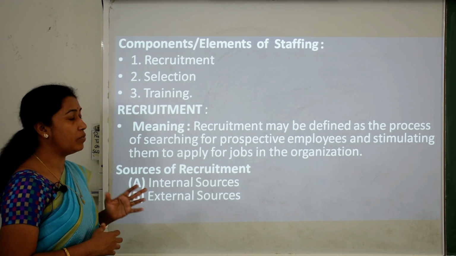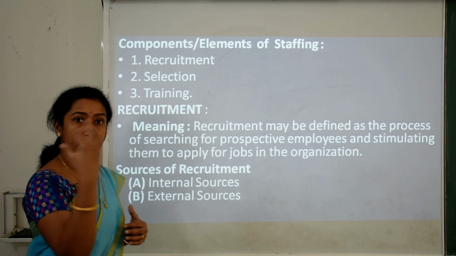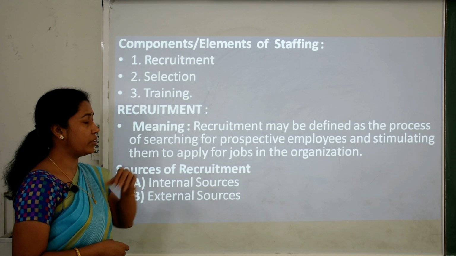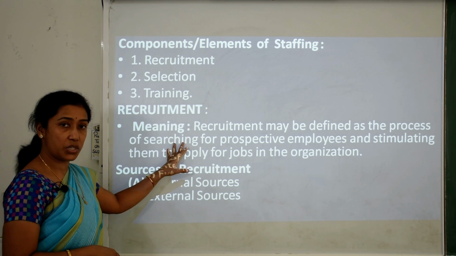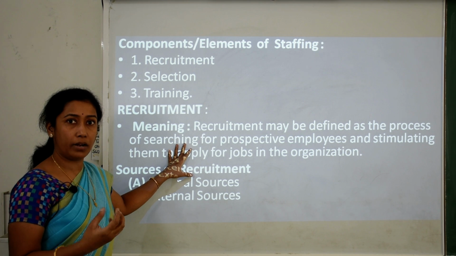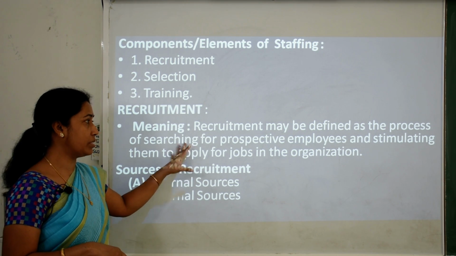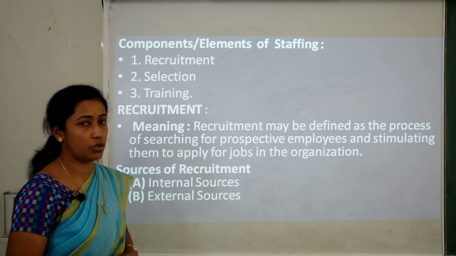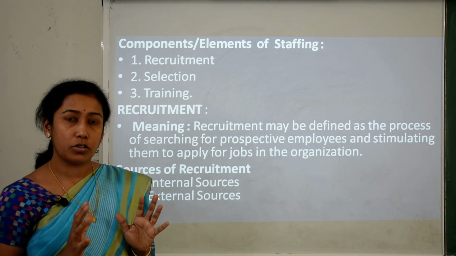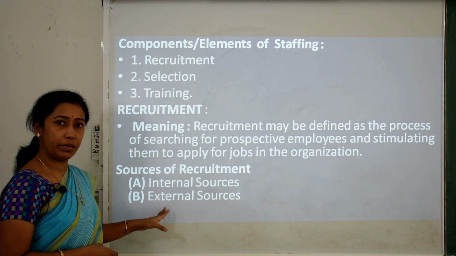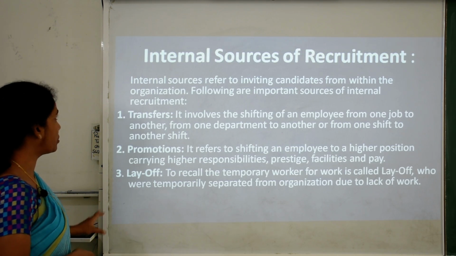First is recruitment. When we say recruitment, it means just calling out the people for the particular job. Recruitment may be defined as the process of searching for prospective employees. That means whatever employees you require, you are searching for those employees and stimulating them, that is influencing them, to apply for the jobs in your organization. So this is the process, which is recruitment. Sources of recruitment can be internal as well as external.